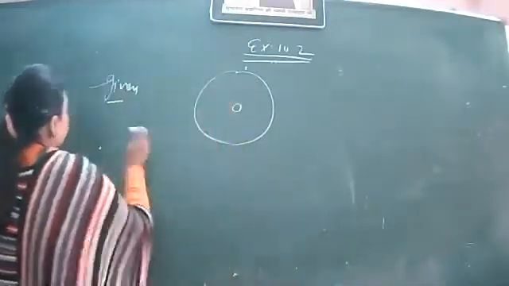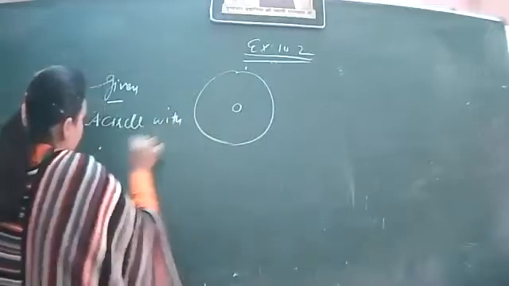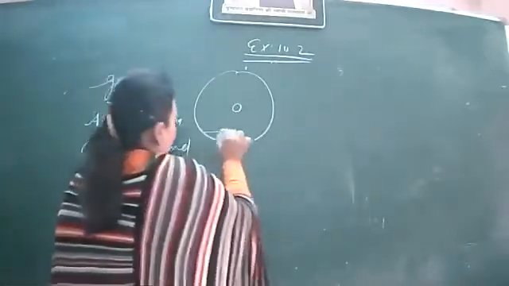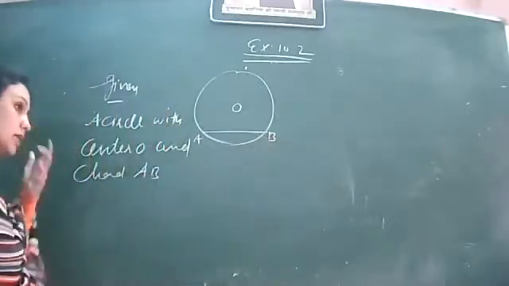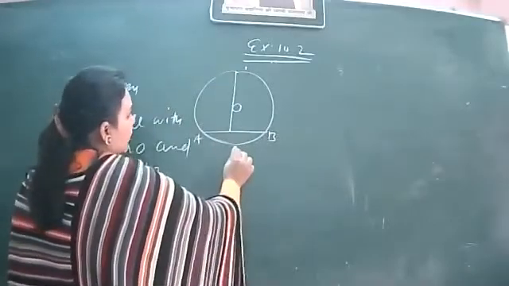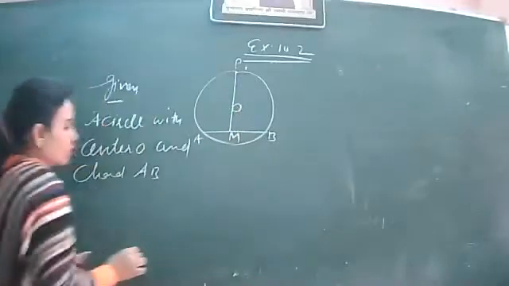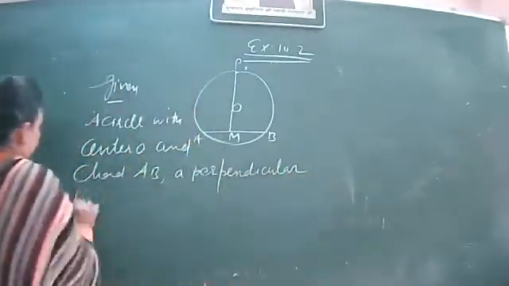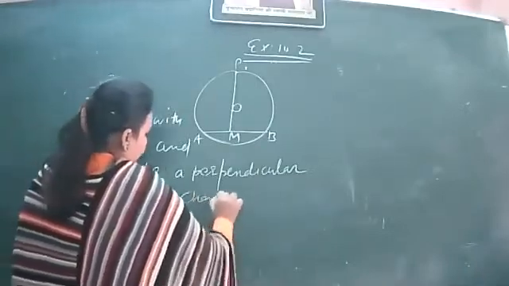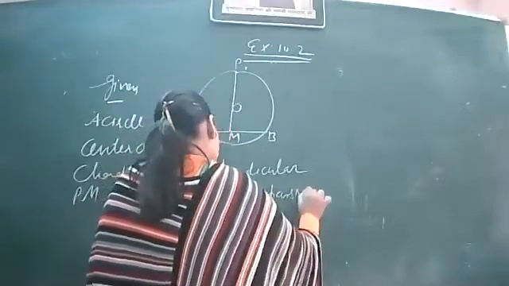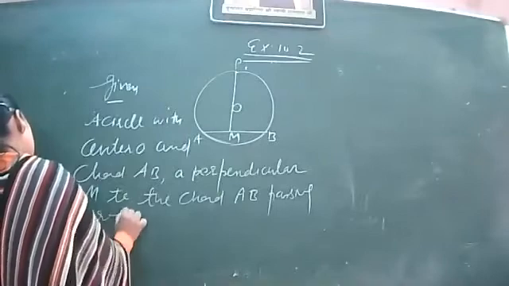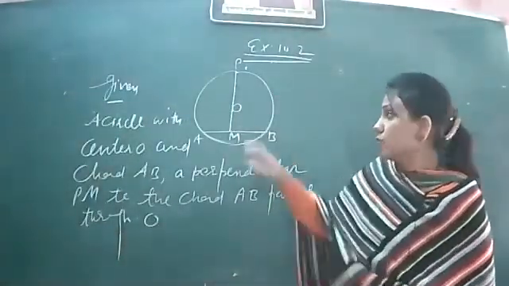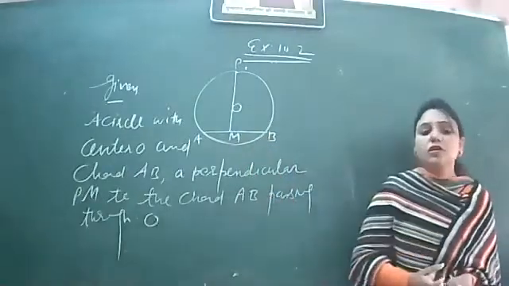Given a circle with center O and chord AB, and also a perpendicular, let it be PM, to the chord AB passing through O. The property of this perpendicular should be that it is passing through the center of the circle. It is falling on the chord and passing through the center of the circle.